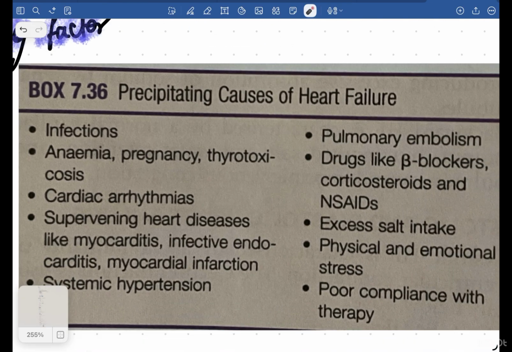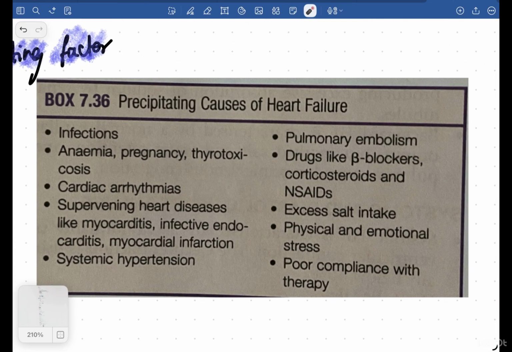Now, what are the precipitating factors? Precipitating factors can be anemia also. I told you, anemia, because the body's demand is more, so the heart is not able to meet that. And then pregnancy also, same reason, thyrotoxicosis also same reason. Infections can be a cause, and any kind of cardiac arrhythmia is also there. When there's arrhythmia, the ventricles and the atria are not even coordinating, right? That can also lead to heart failure.